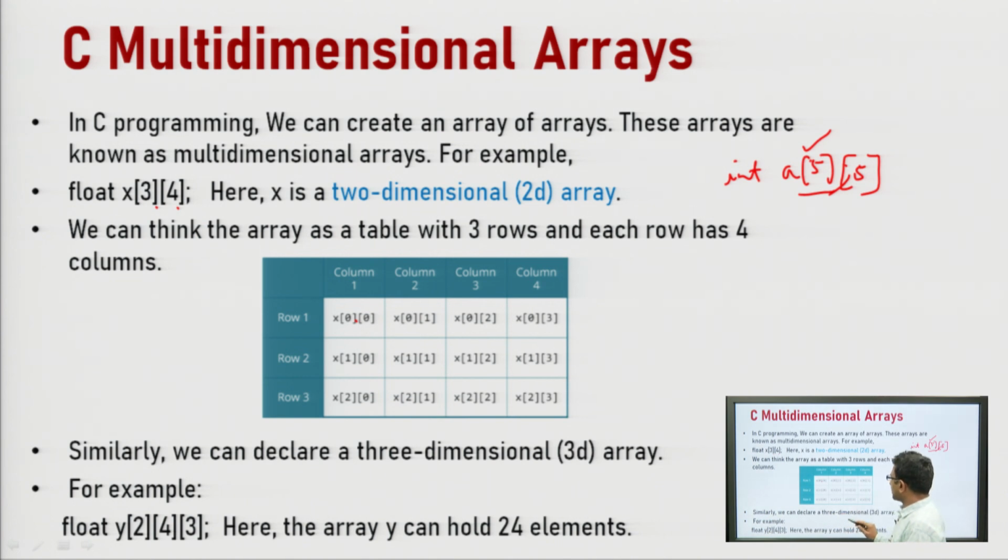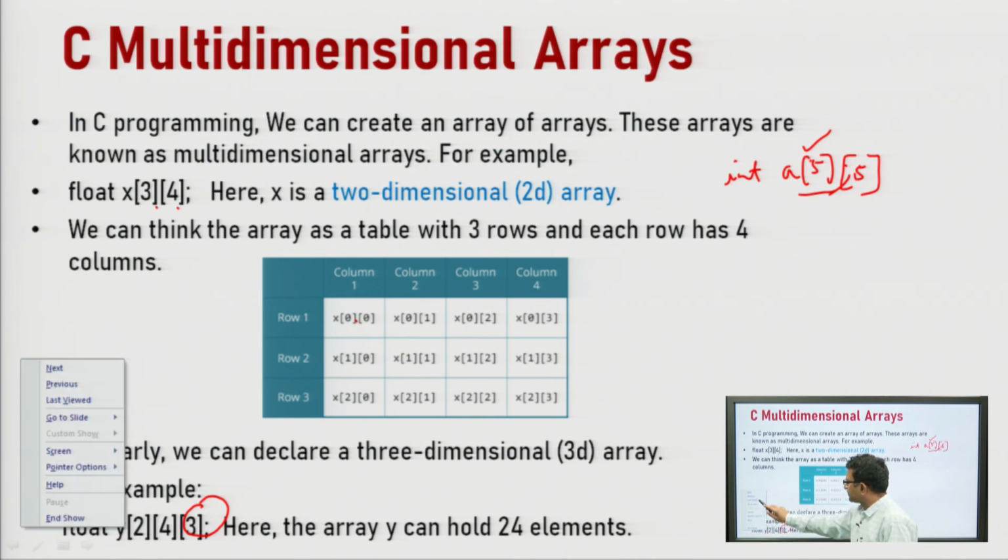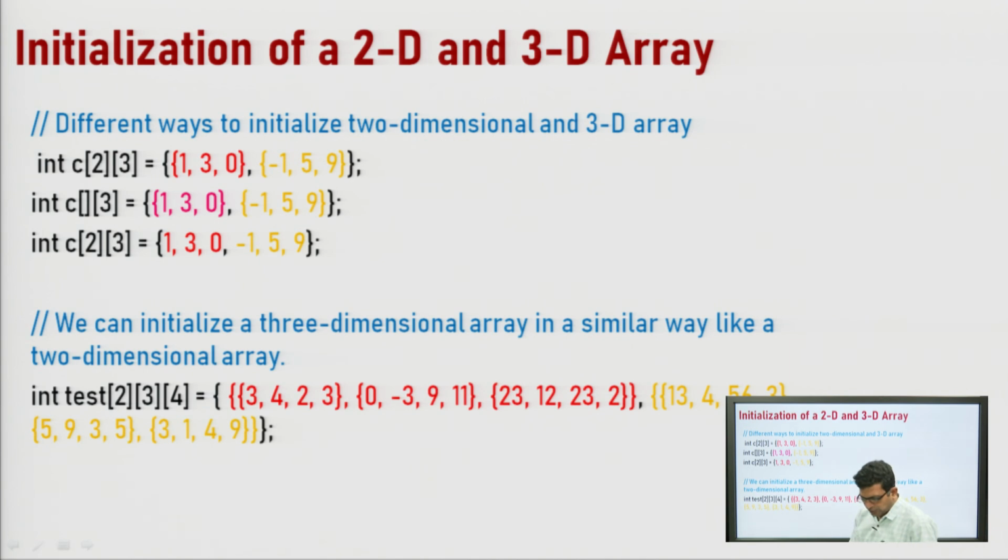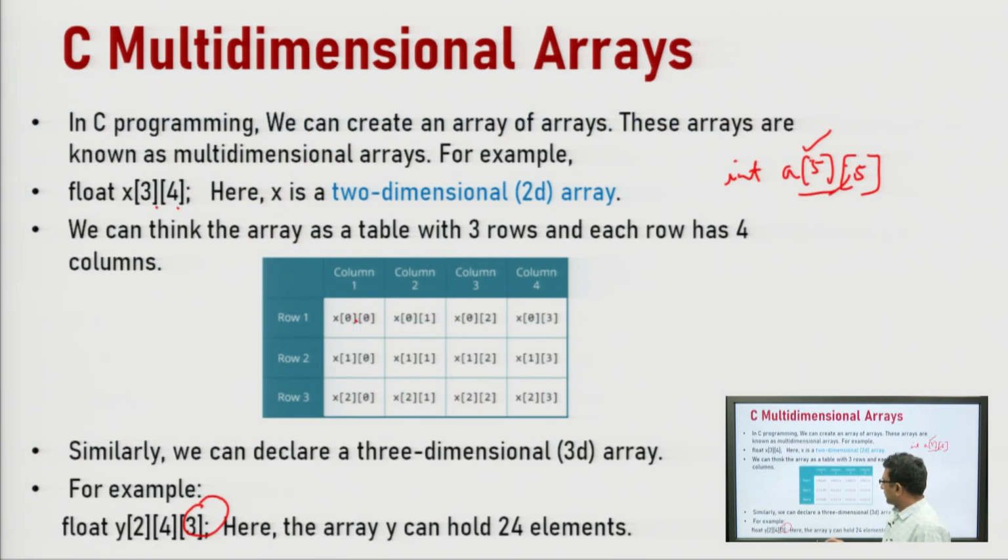Similarly, we can declare a 3 dimensional array also. How can we declare a 3 dimensional array? We will add one more subscript. In case of a two dimensional array we had only 2 subscripts, but in case of a 3 dimensional array we will have one more subscript, so it will have 3 subscripts. Now just see how many elements it can hold. 4 3s are 12, 2 12s are 24. So, it can hold 24 elements.